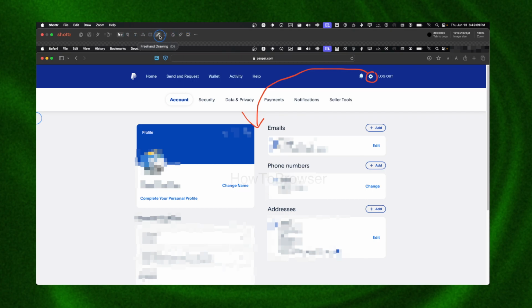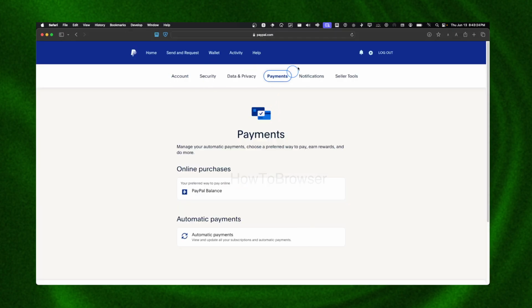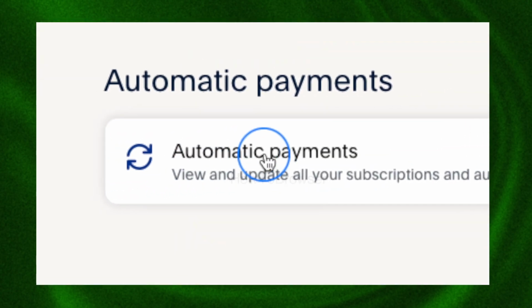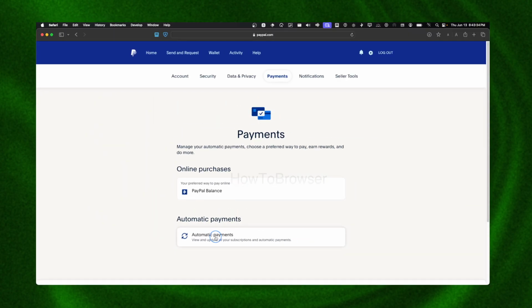Once you're on this page here, you see your profile, you selected account. Instead of selecting account, you're gonna have to select payments. All right. So now just select payments, and then here on payments we have automatic payments. Just click on automatic payments, please.